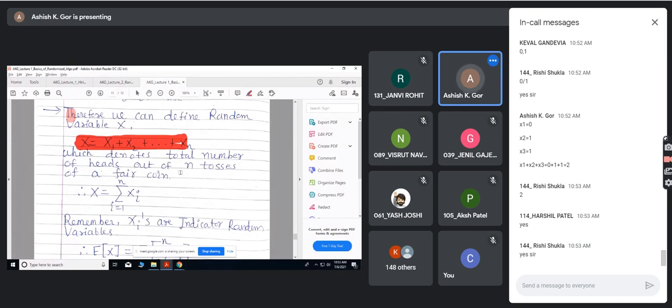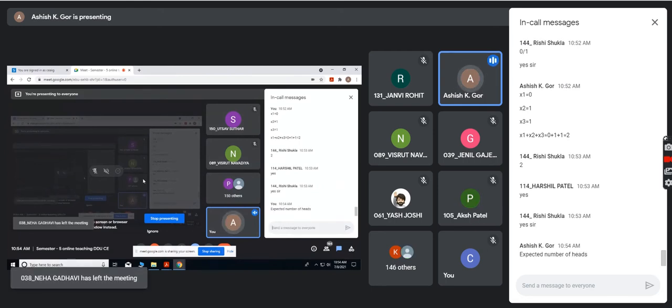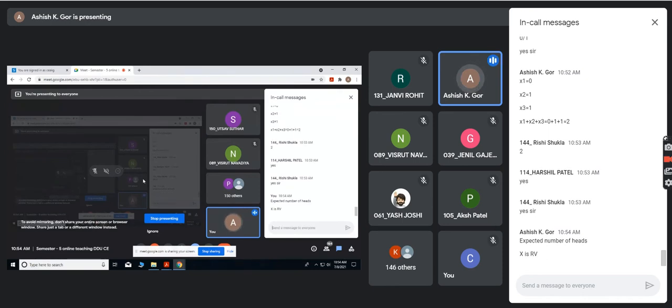Okay. So which denotes what? The total number of heads out of n tosses of a fair coin. So this is a compact way of writing it: sigma xi, where i varies from 1 to n. Okay. So now what is our goal? What is the question? I want to find the expected number of heads. The experiment which I told Rishi gives the exact number of heads. Now I want the expected number of heads. So X is a random variable, and what I will be able to do is find E of X.